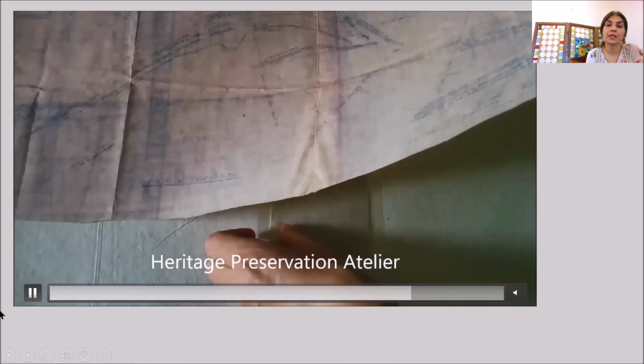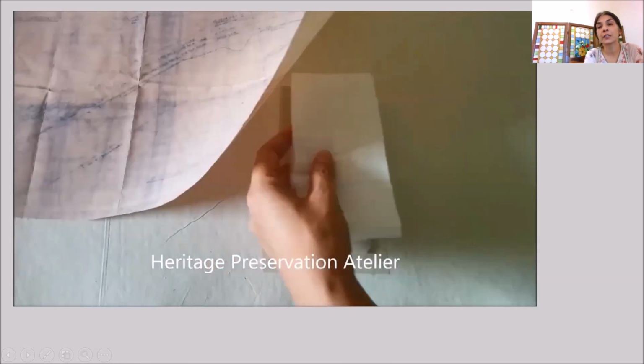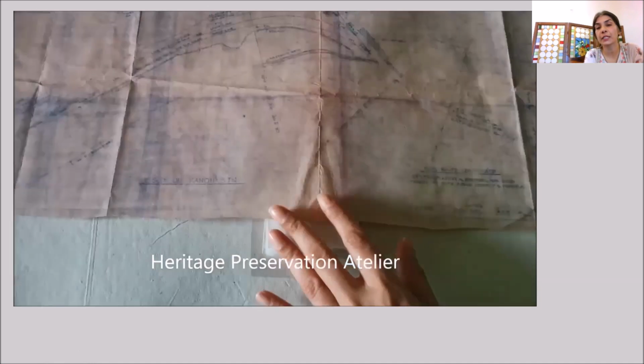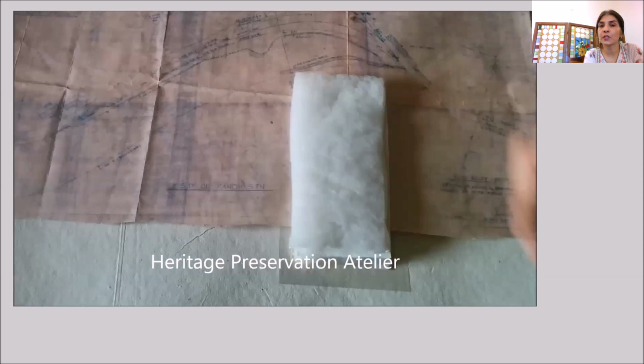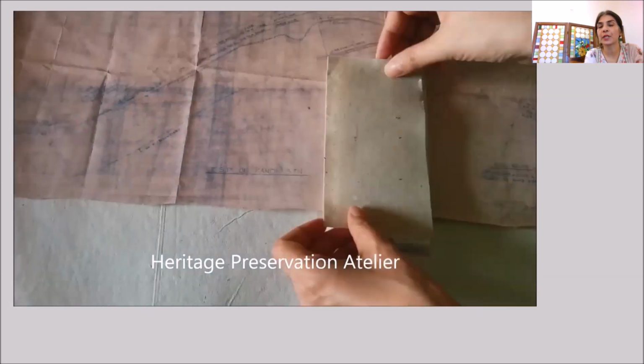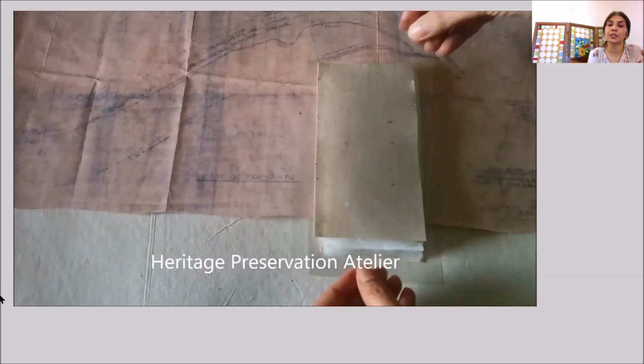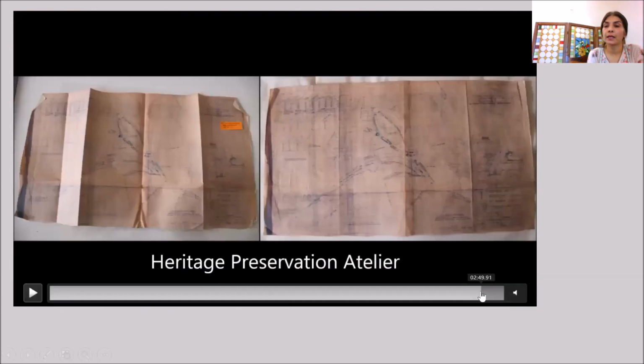I'll just show you. Mylar, wet blotter, then polyester web with the polyurethane membrane side in contact with the paper. Here the polyurethane is facing down because that is the side which should be in contact with the original paper, then wet blotter, and then a mylar sheet. And you can see the result of this process. The rest of the area was flattened in a dry way, and this area was specifically treated with a little moisture. And yeah, that is it.